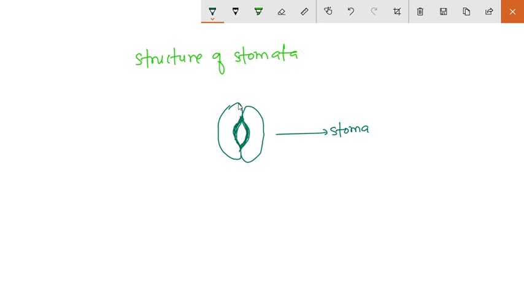These guard cells have a central large vacuole in them. They have a prominent nucleus, as well as peripheral cytoplasm and the chloroplast. And in the center, a large vacuole which is filled with the cell sap.